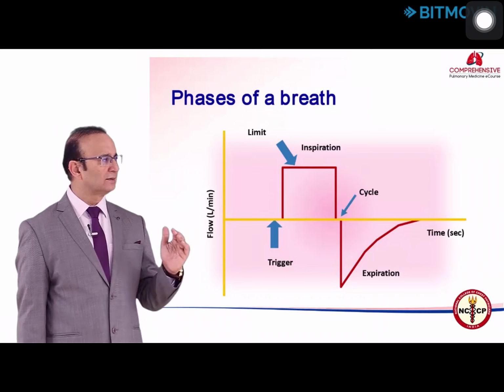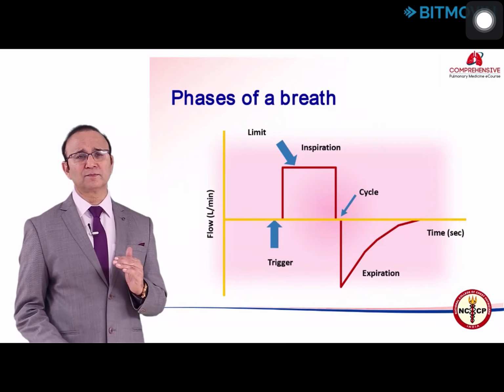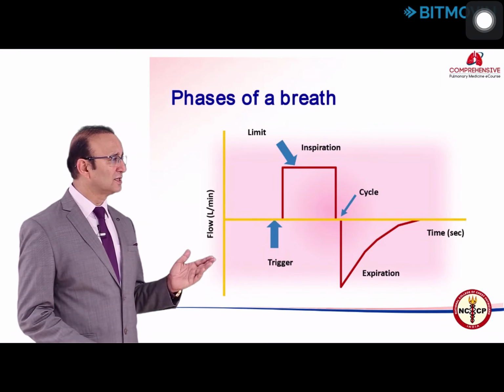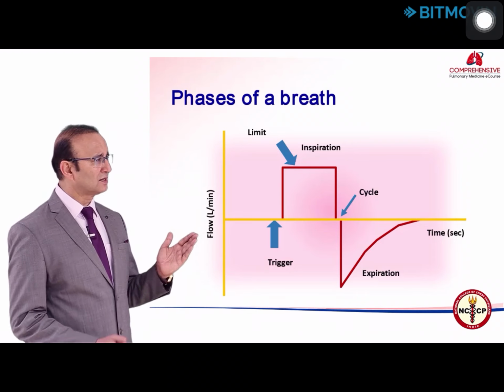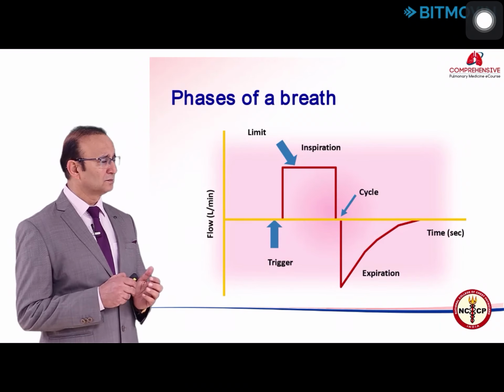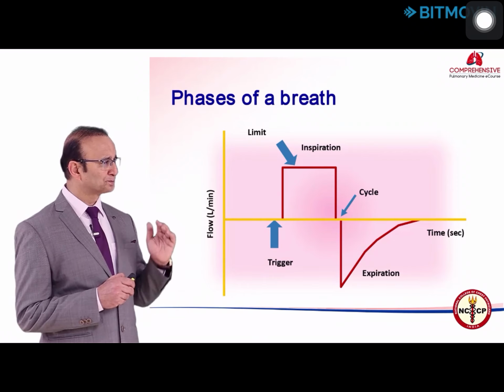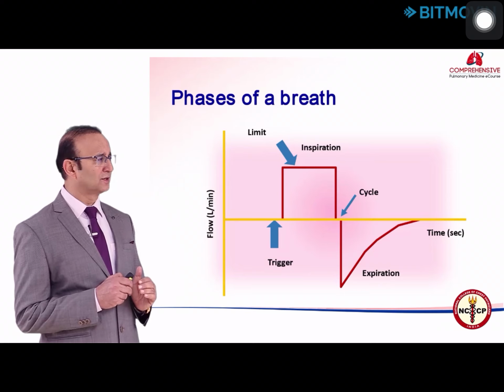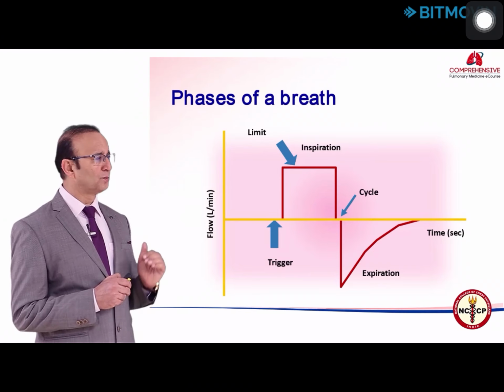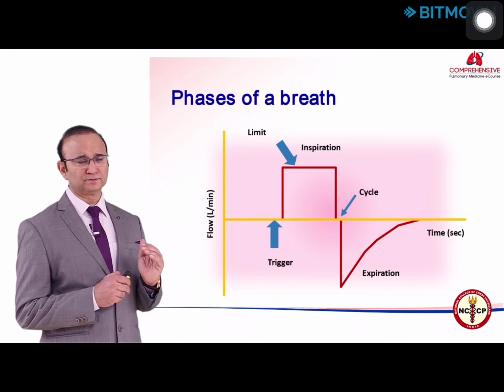Now this can't go on forever, this has to stop. The inspiratory valve has to close and the expiratory valve has to open. The factor which will end the inspiration is called the cycling. And then there is expiration, which is a passive process. As you can see on this, the trigger, the flow starts, and during the inspiratory phase the patient is getting a volume, and then the inspiratory valve closes, the expiratory valve opens, and then there is an expiration.